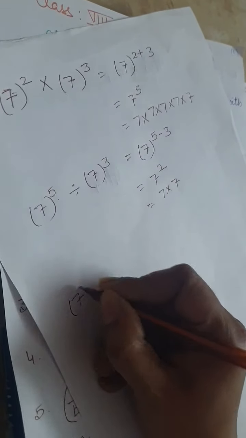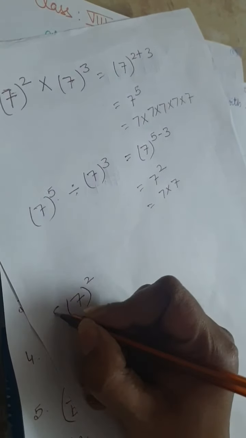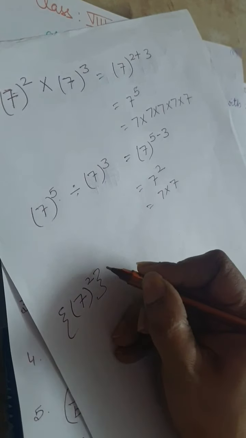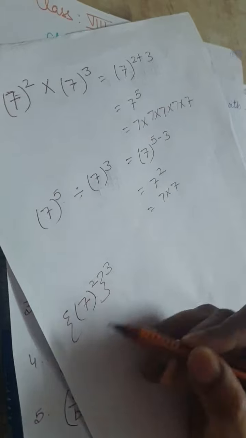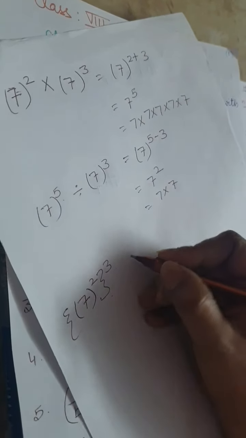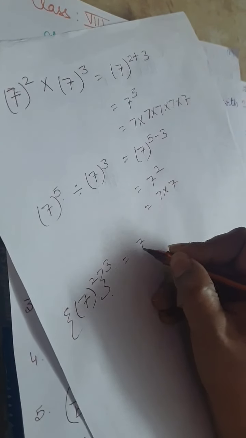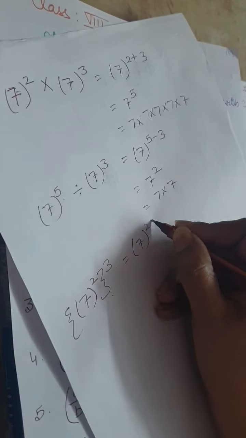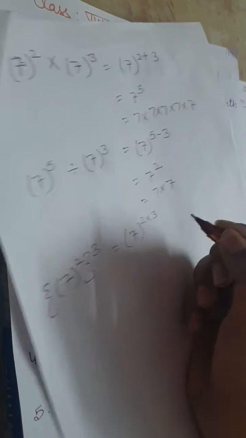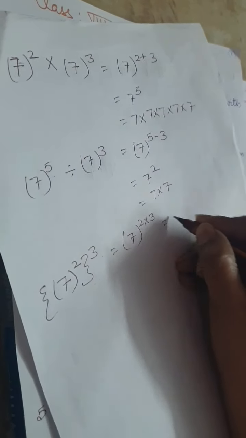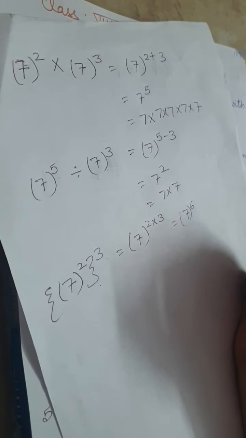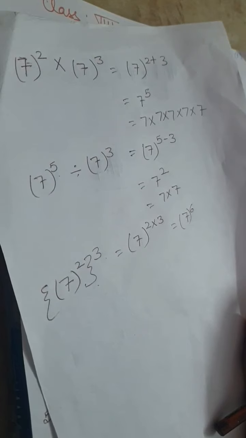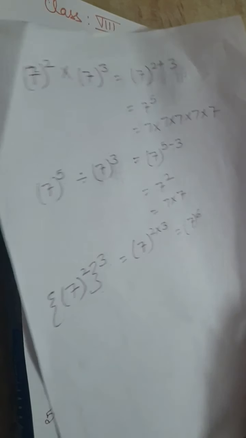For example, 7 to the power 2 and the whole power is 3. Then what will be the resultant value? 7 to the power 2 into 3, that is 7 to the power 6 it is. Fine. This is our third identity or third law.